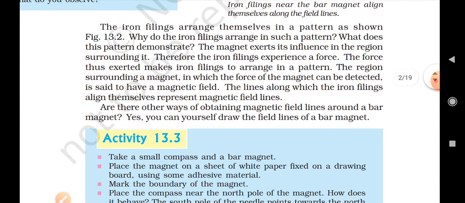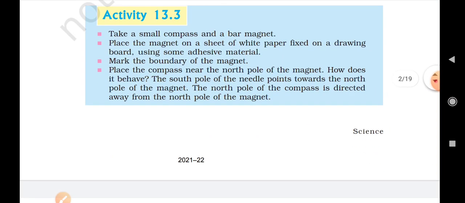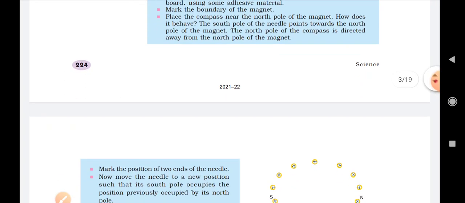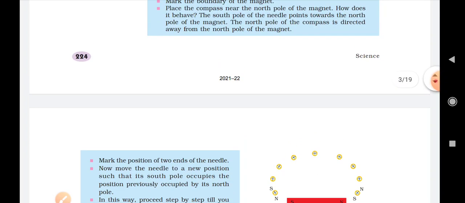Now we can understand it with the help of a magnetic compass also, students. In this case, again we take a white paper, fix a magnet on the white sheet, and draw a boundary of the magnet. Now we are going to place a magnetic compass near the north pole of the magnet. See here, we keep the magnetic compass near the north pole, and let us see what kind of direction it will show.